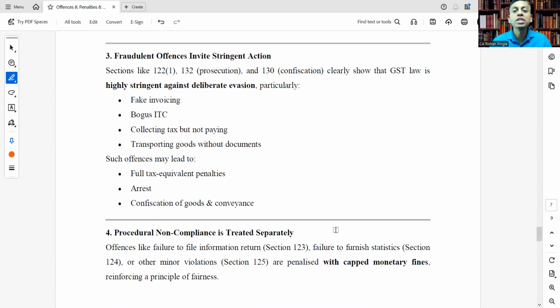Fraudulent offenses invite stringent action. Sections like 122 subsection 1, section 132 that is about prosecution, and section 130 about confiscation clearly show that GST law is highly stringent against deliberate evasion. That is the deliberate evasion, particularly fake invoicing, bogus ITC, collecting tax but not paying, transporting goods without documents. Such offenses may lead to full tax equivalent penalties, arrest, and confiscation of goods and conveyances.